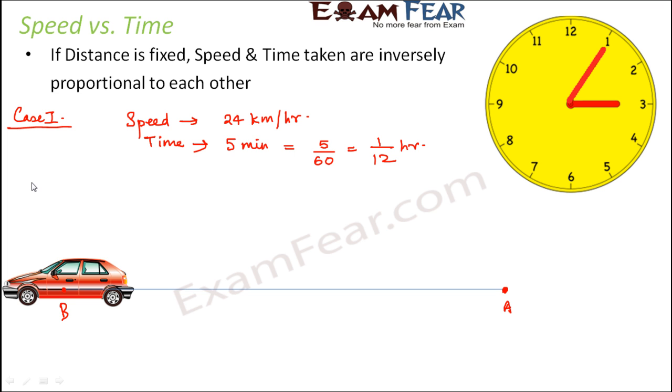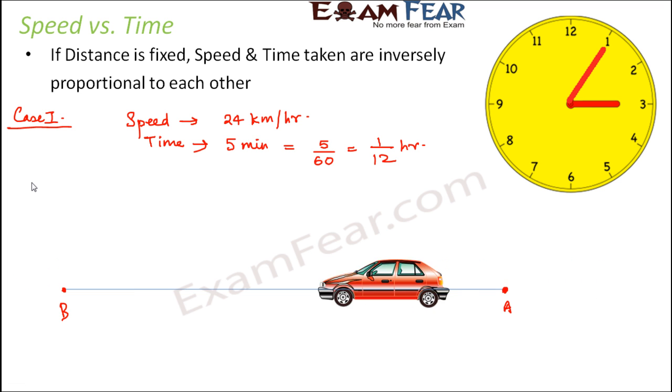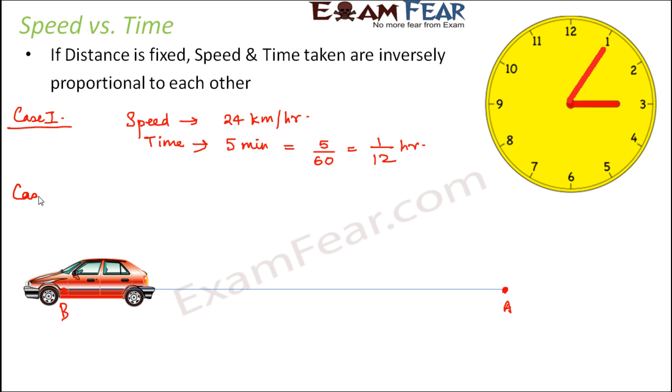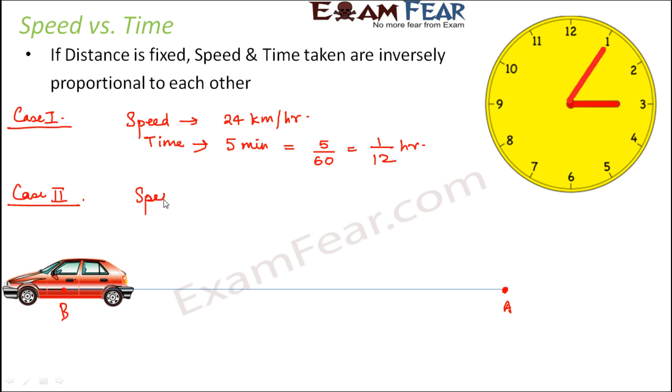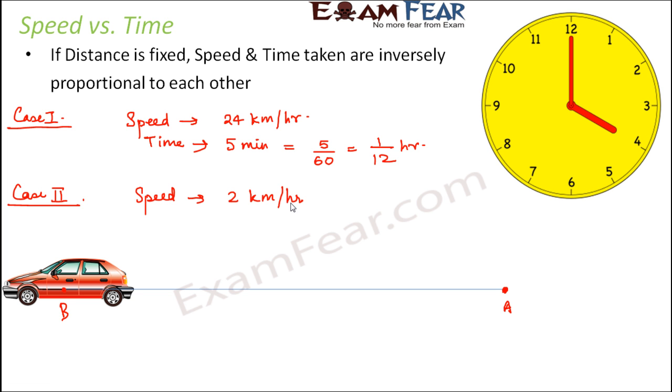Perfect? Now let's consider case 2 where the car is traveling with a lesser speed. This time in case 2, the value of speed is 2 km per hour. Since the speed is lesser, the car is moving slowly, therefore the time taken is more. So this time, the time taken to cover the same distance AB is 1 hour.